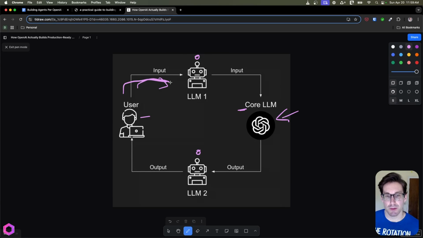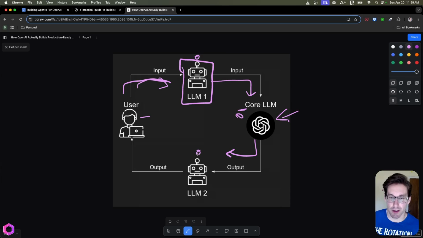When the input comes in from the user, we're going to sanitize the input. We're going to check to ensure a variety of things. Is it safe? Is it relevant? All that stuff. We're going to pass it off to our AI. The AI is going to do its thing, and then it's going to respond. And when it responds, we're going to have another guard here that's going to sanitize this output to ensure that we're not leaking any private information, et cetera, and then we're going to respond to the user. So that's a basic way of looking at this.